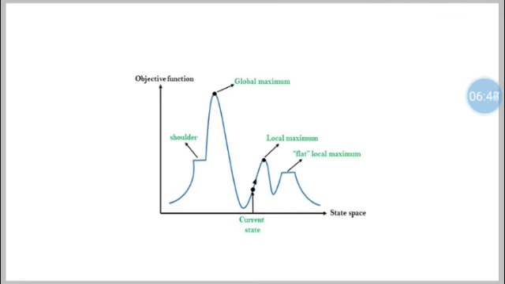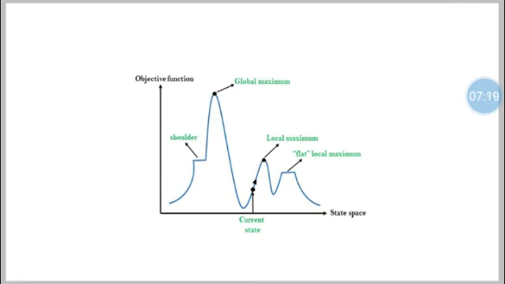So when you remove your blindfold, you will understand that there is a bigger hill than this hill. You will consider this the local maximum, the maximum height that I can reach, but there is a bigger hill than this.